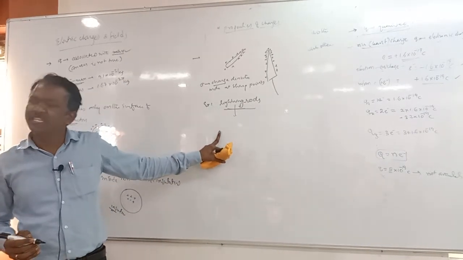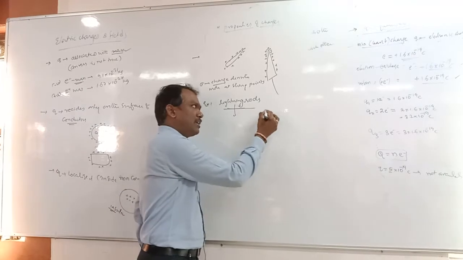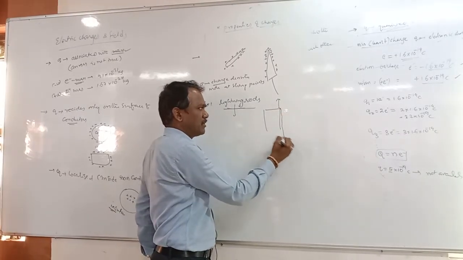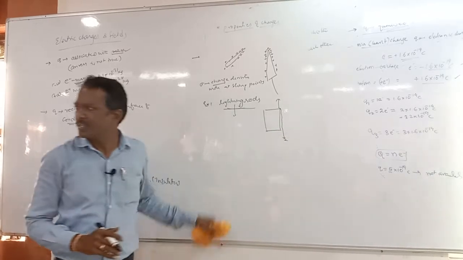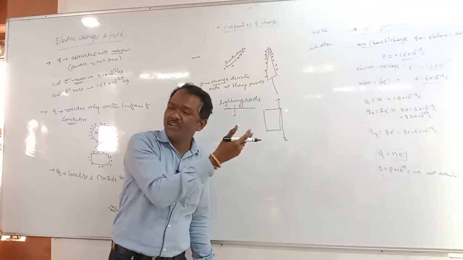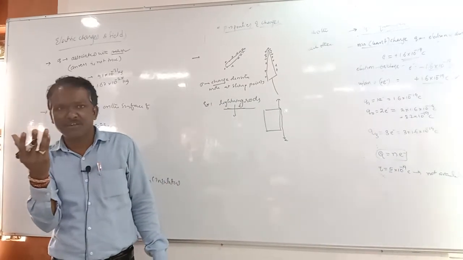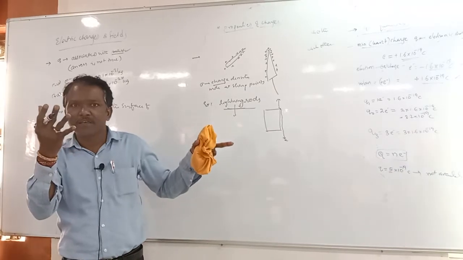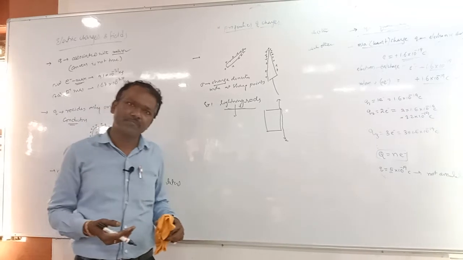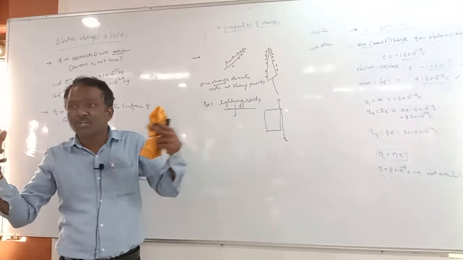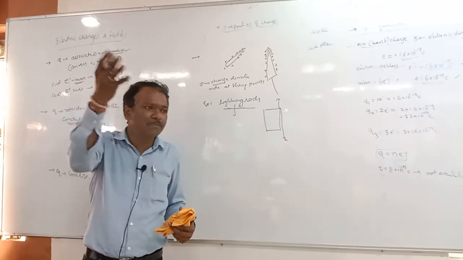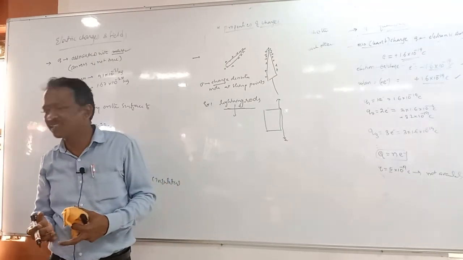We use these lightning rods at the top of buildings, and they are connected to the ground. While raining, when thunders are falling in the rainy season, due to the collision between the clouds, due to that collision or friction, some charge may be misplaced from there onto the earth.